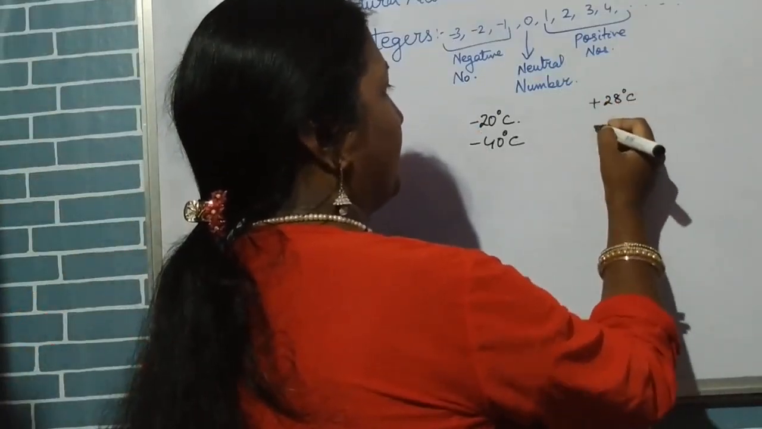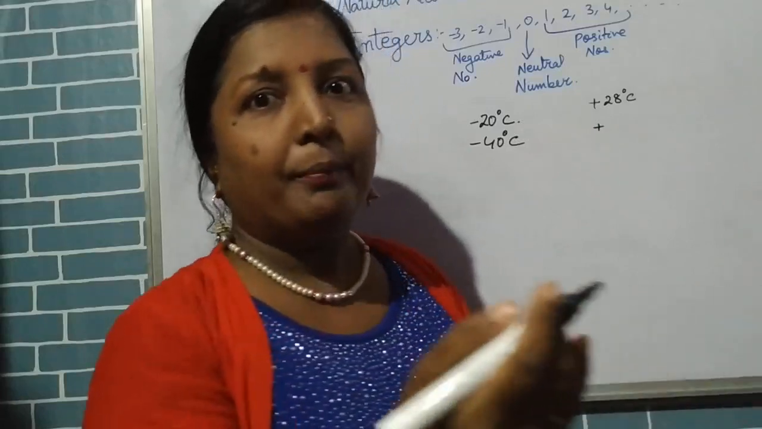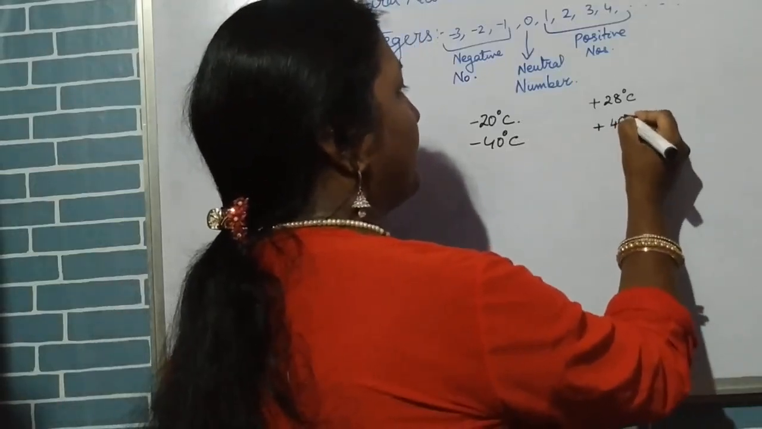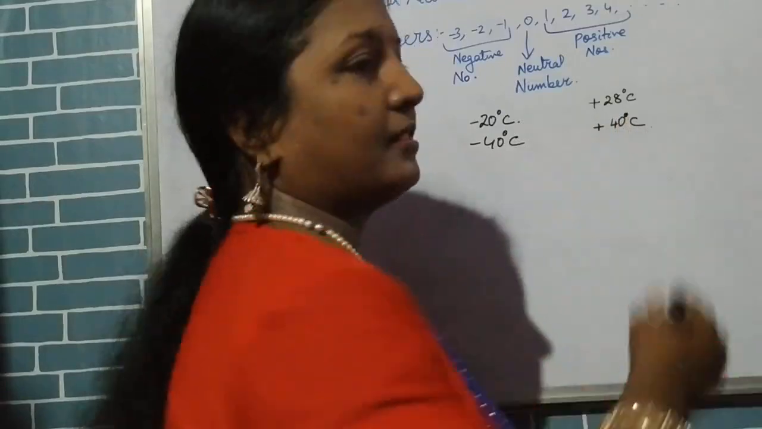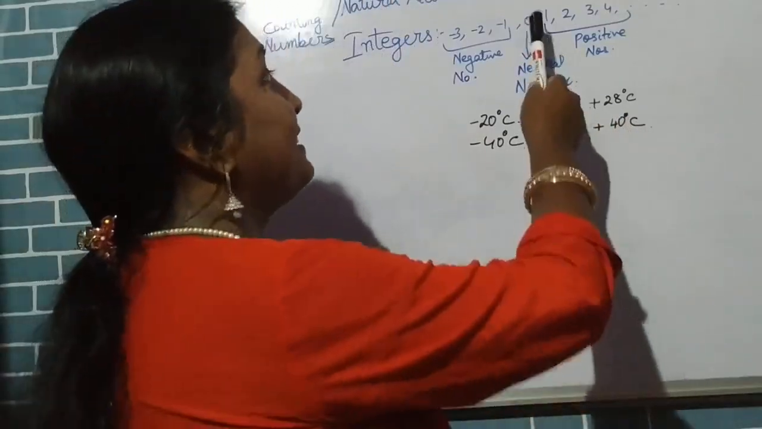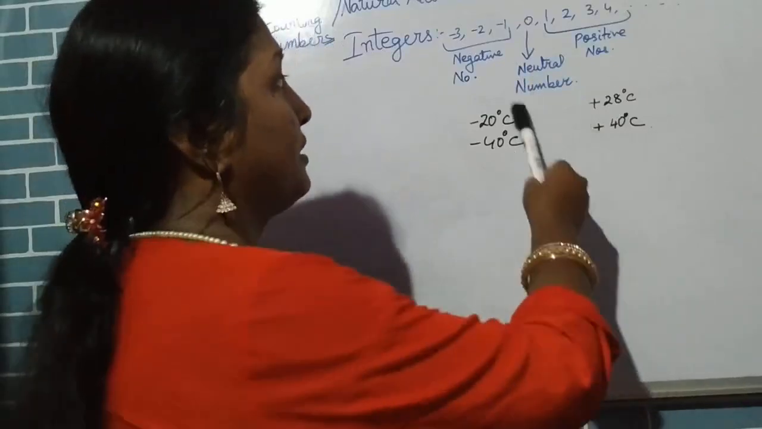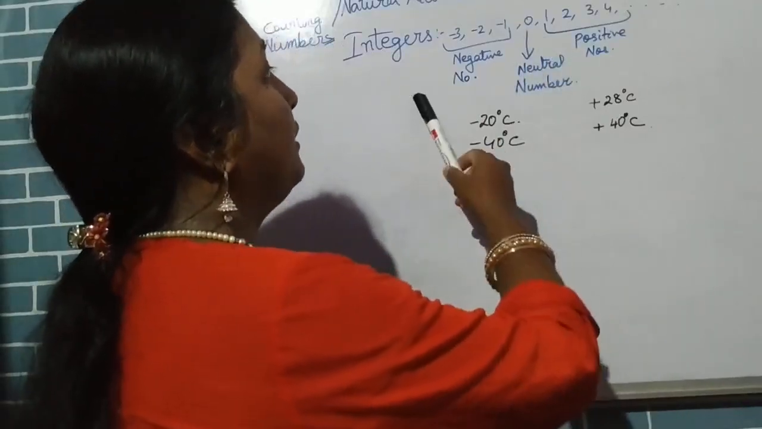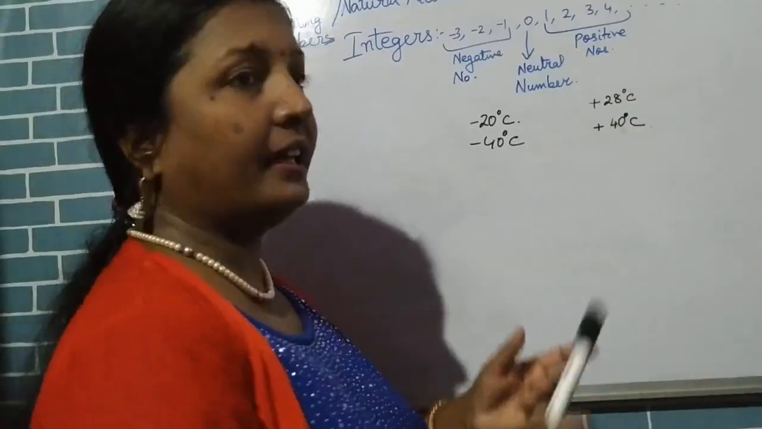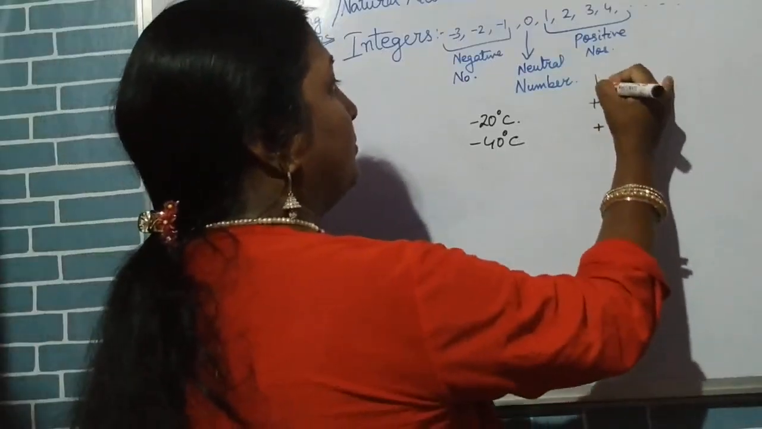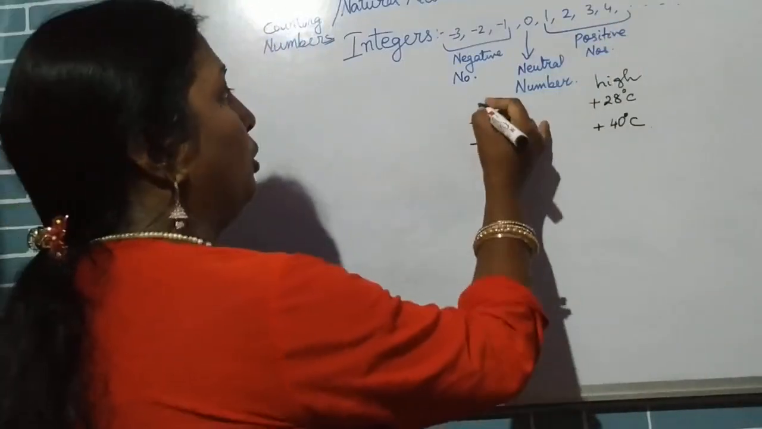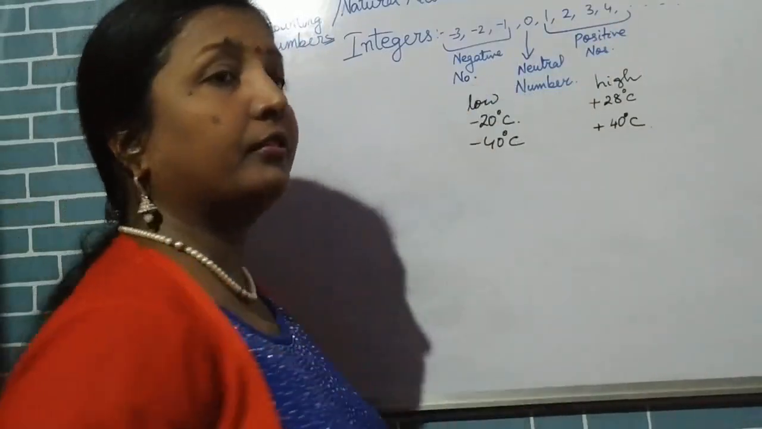In the same way, we have 28 degrees Celsius, then peak summers are coming, so we rise to say 40 degrees Celsius. So this plus says this much more than 0. So our reference point is 0. 0 is the neutral number. More than 0, very high. So high is a representation of positive, low is negative.